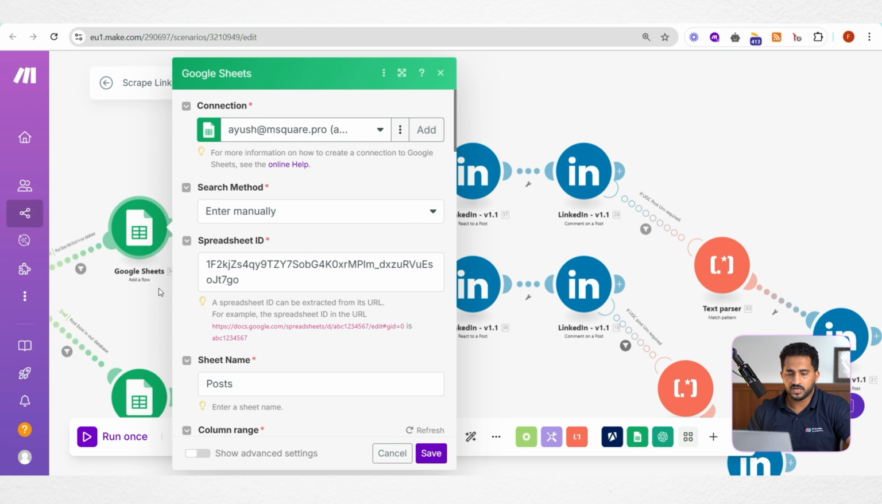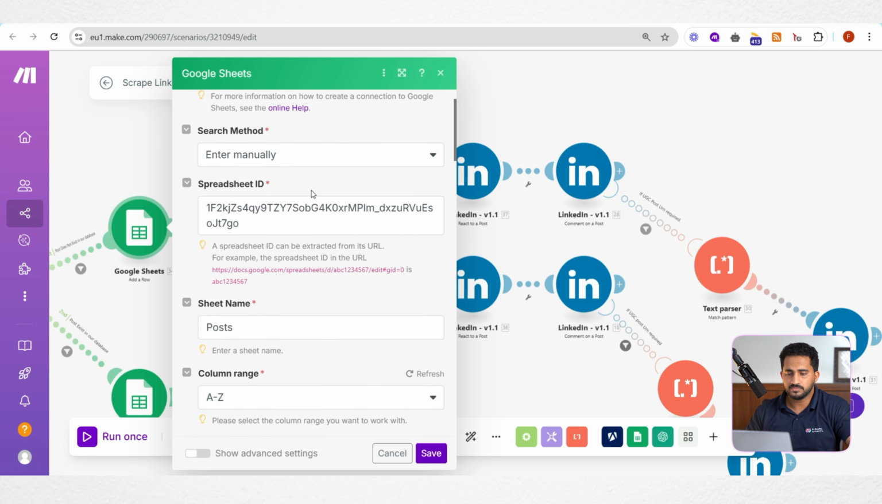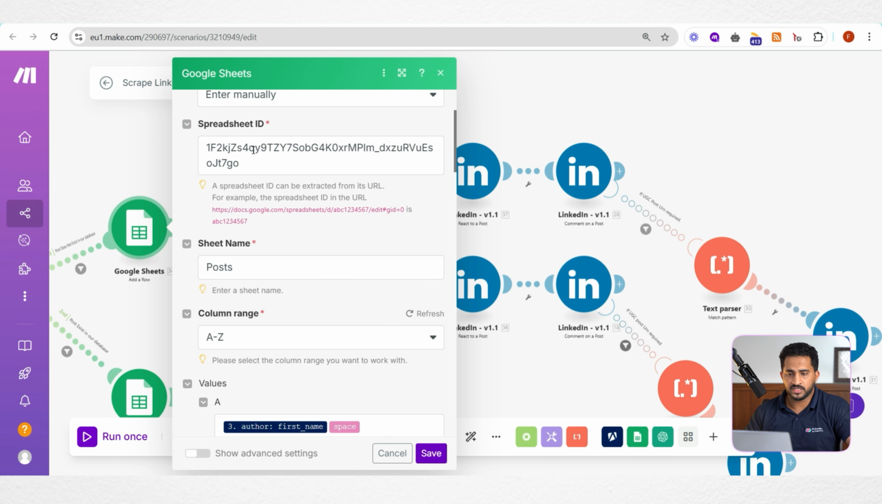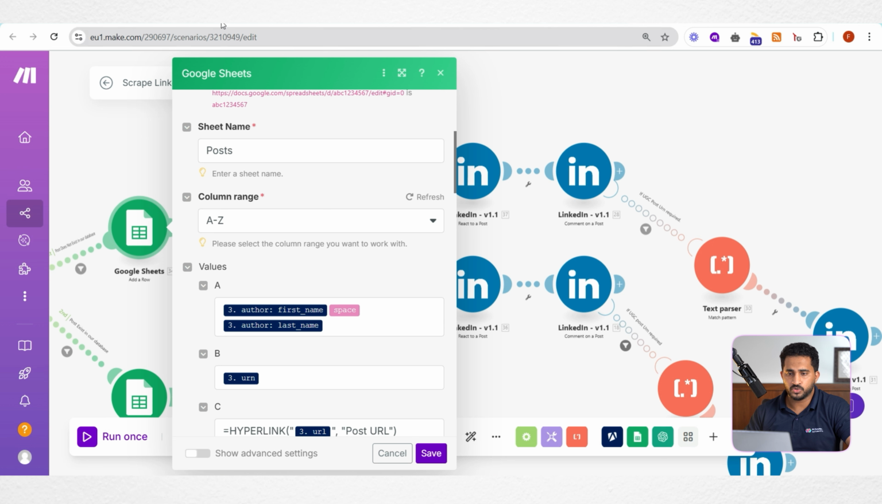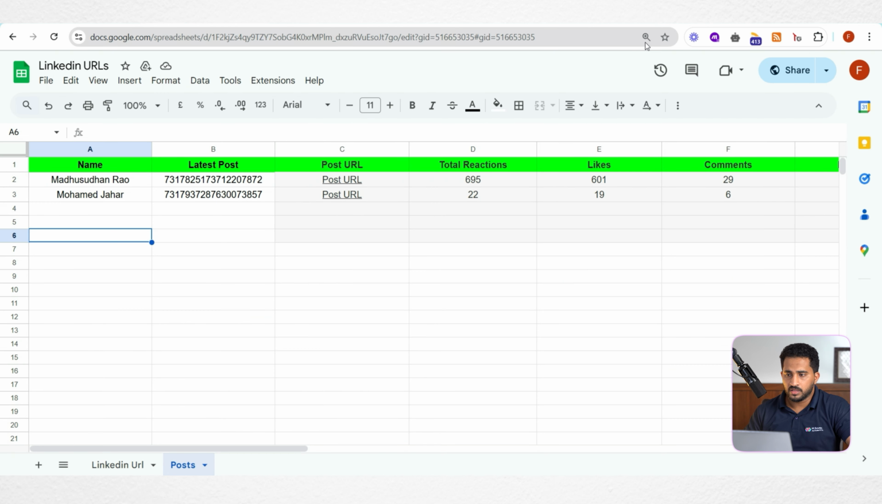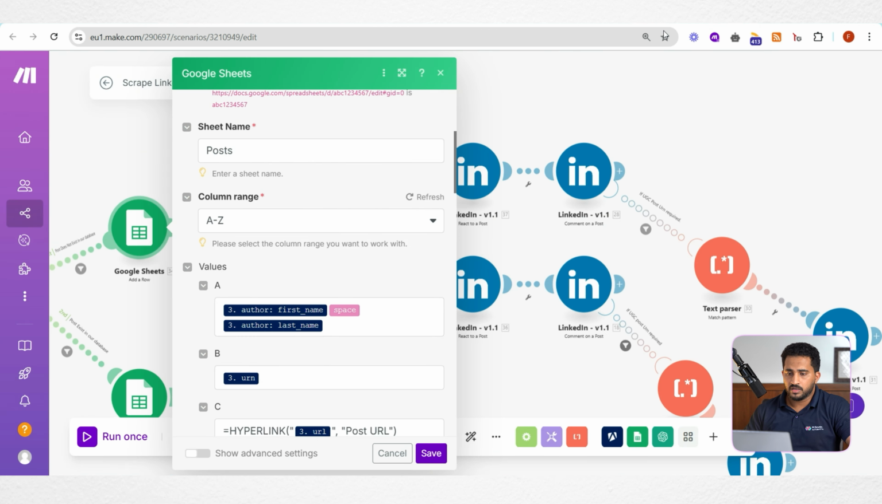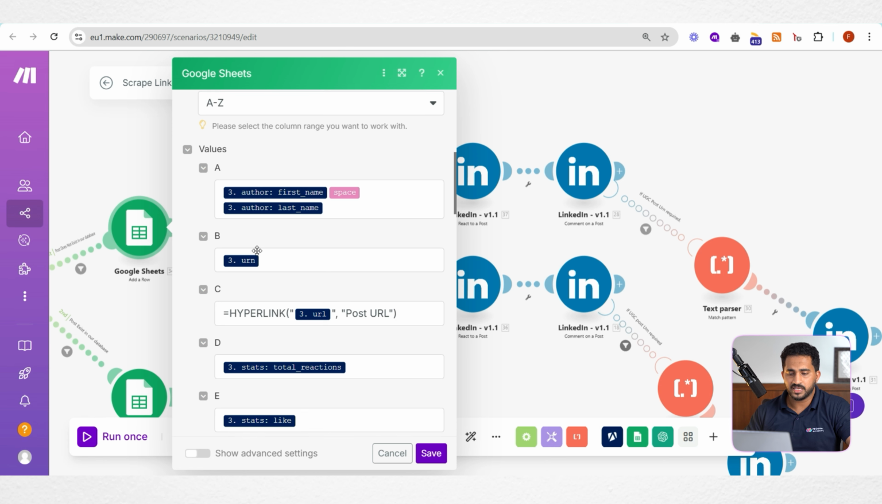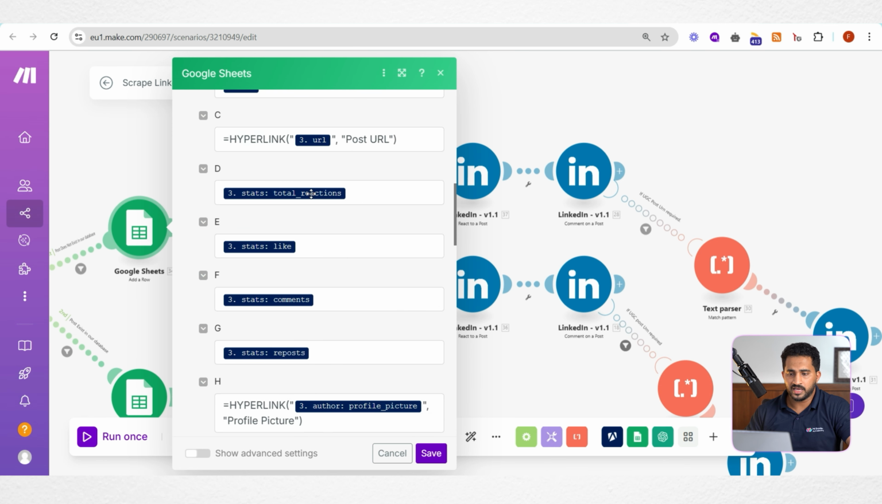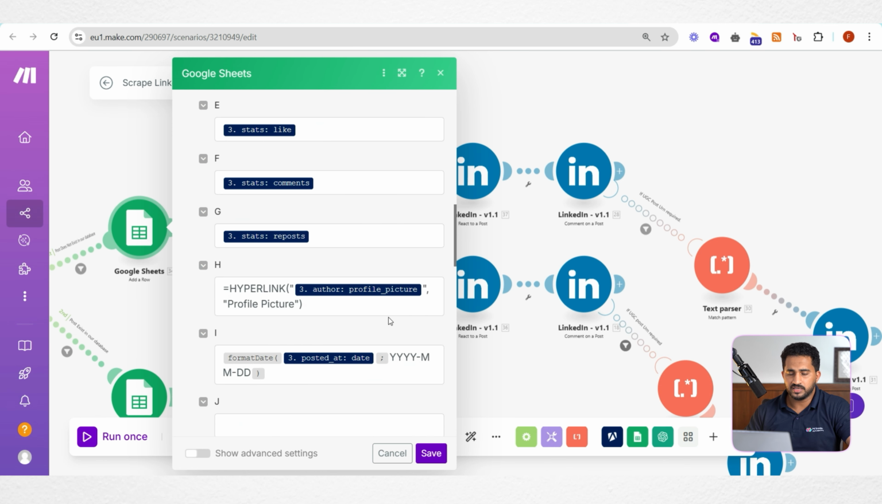Here you can see we are using the Google Sheets add a row module, and we are configuring this module by inputting the spreadsheet ID, which you know how to do. And we are choosing the sheet name as post because we need to update on the second sheet, this one. And we are creating a row with all the details like first name, last name, post ID, and the post URL, and the total reaction, like, comments, and the profile picture and all. So that's about it. And also the posted date as well.